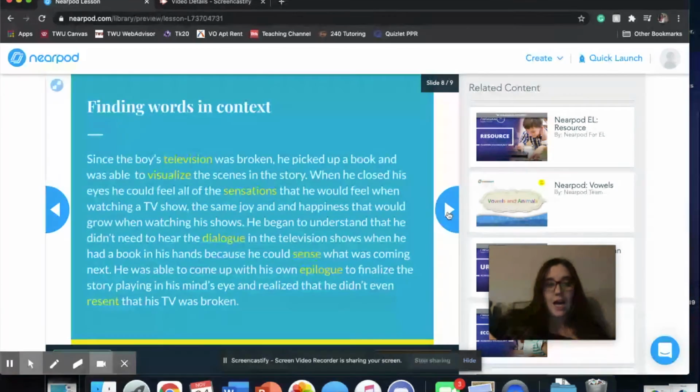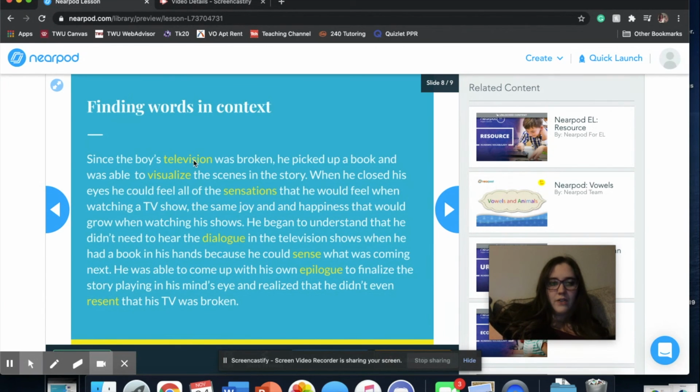When he closed his eyes, he could feel all of the sensations that he would feel when watching a TV show, the same joy and happiness that would grow when watching his shows. He began to understand that he didn't need to hear the dialogue in the television shows when he had a book in his hands, because he could sense what was coming next. He was able to come up with his own epilogue to finalize the story playing in his mind's eye and realize that he didn't even resent that his TV was broken.